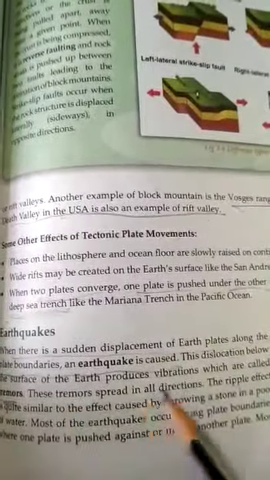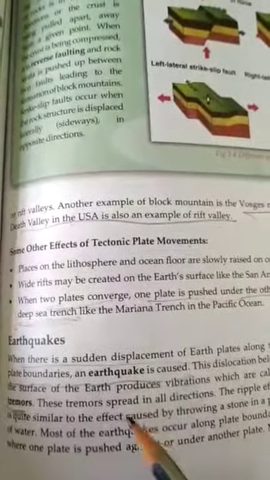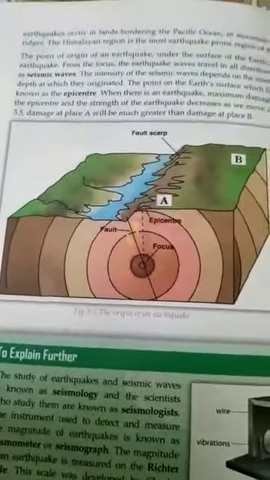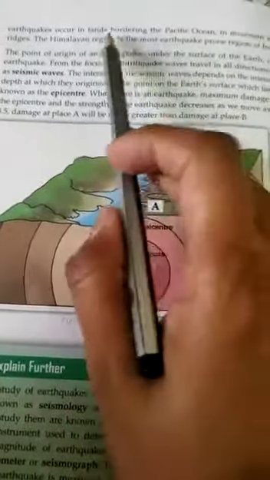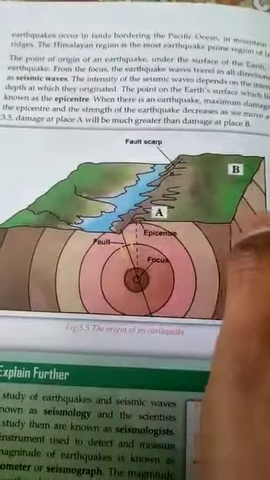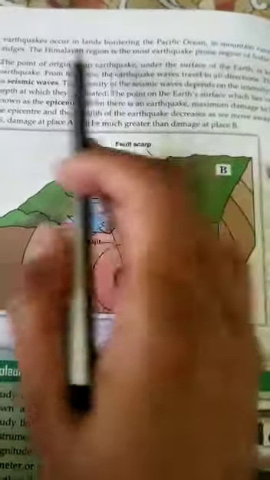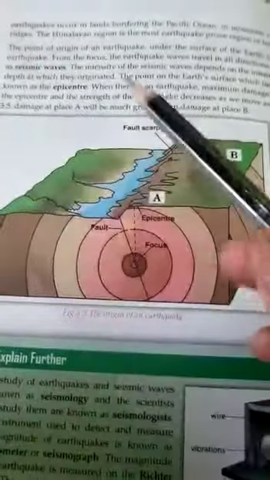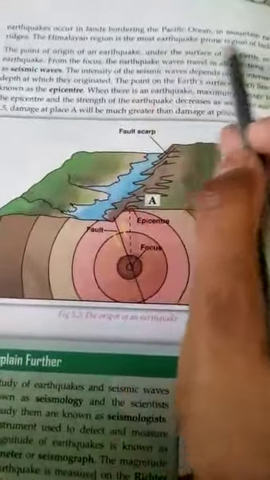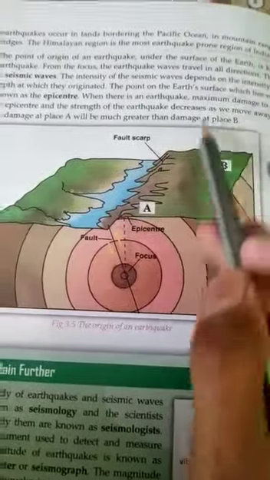Most earthquakes occur along plate boundaries where one plate is pushed under another plate. Most earthquakes occur in lands bounding the Pacific Ocean, in the mountain ranges and mid-ocean ridges. The Himalayan region is the most earthquake-prone region of India.